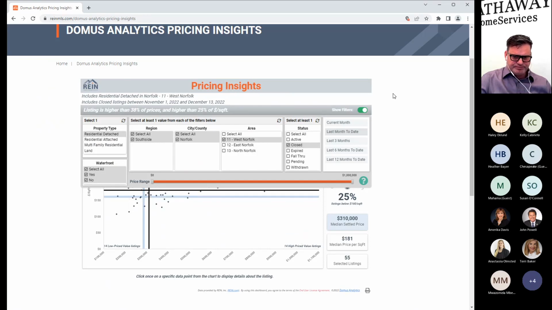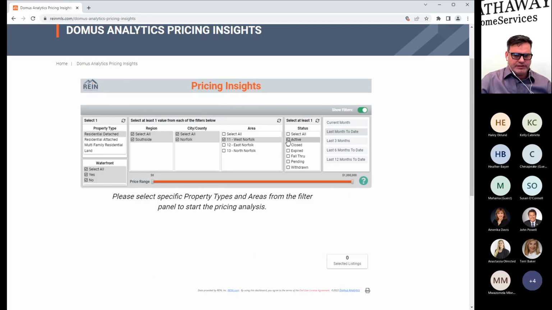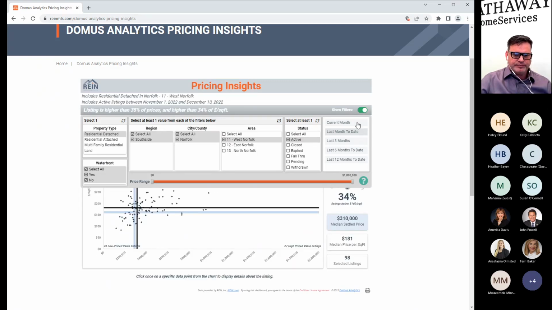So you have your price points down here and your square footage, dollars per square foot. So this is where you can kind of calculate and figure out from a statistical standpoint if your property is pricing based on market trends. You can see over here some of your indicators as well. So again, not necessarily what I'd be doing to price. I'd be using my CMA, doing a CMA analysis, but you can come in here and you can get a pricing insight as to where are the properties closing or in this case, active, if you switch it to active.